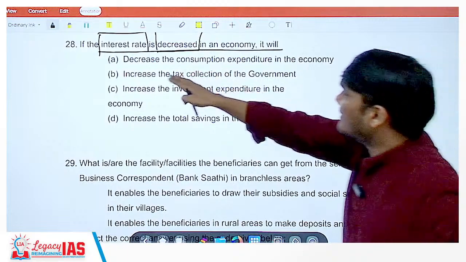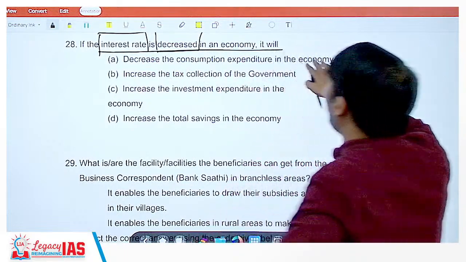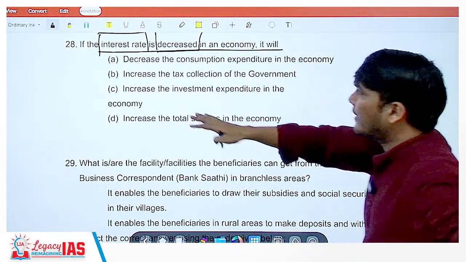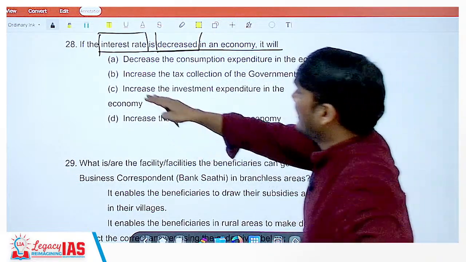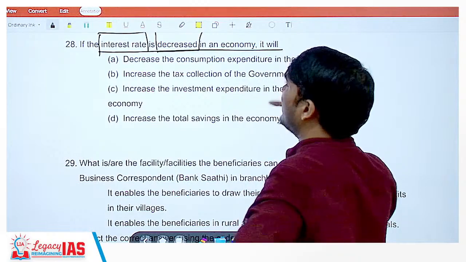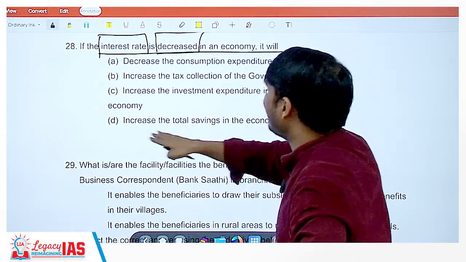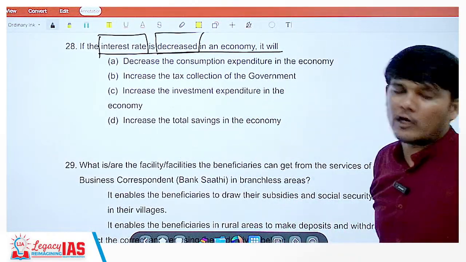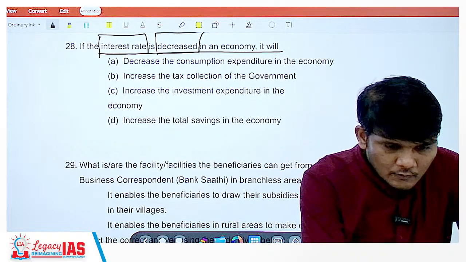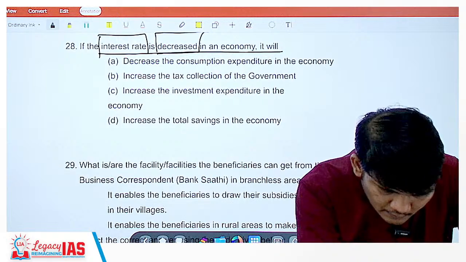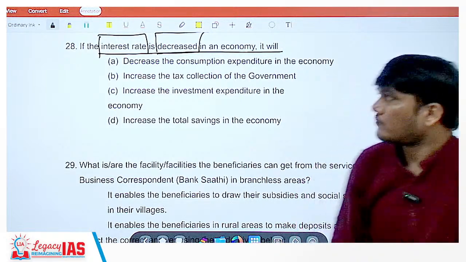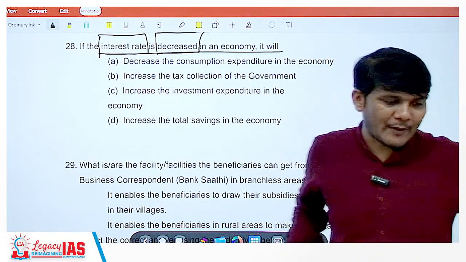A, decrease the consumption expenditure in the economy. B, increase the tax collection of the government. C, increase the investment expenditure in the economy. Or D, increase the total savings in the economy. So let me just check the comment section. Yes. So what would be the answer here for the 28th question?